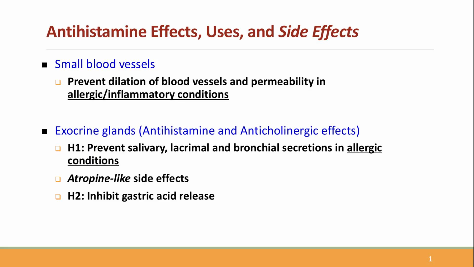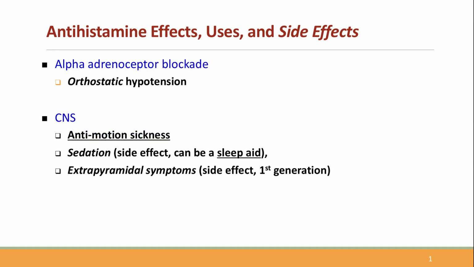Antimuscarinic side effects are possible, such as dry mouth, blurring of near vision, urinary retention and constipation. Alpha-adrenoceptor blocking effect may cause orthostatic hypotension, while sedation and extrapyramidal symptoms all arise from blockade of other receptors.